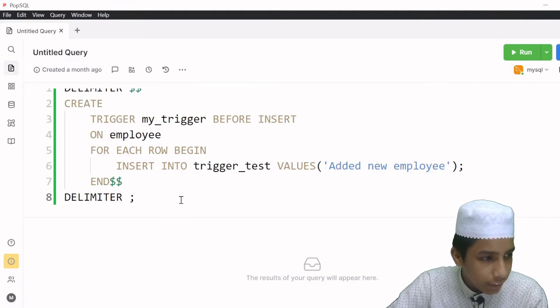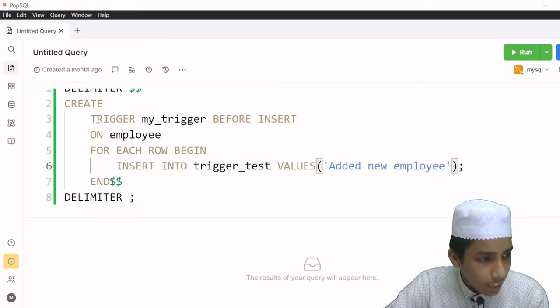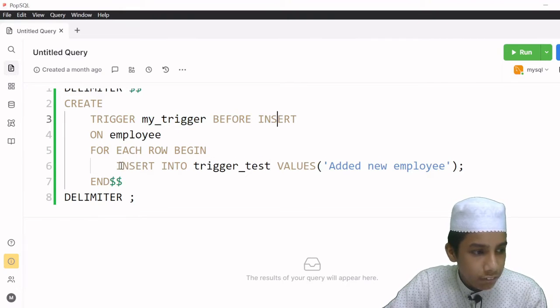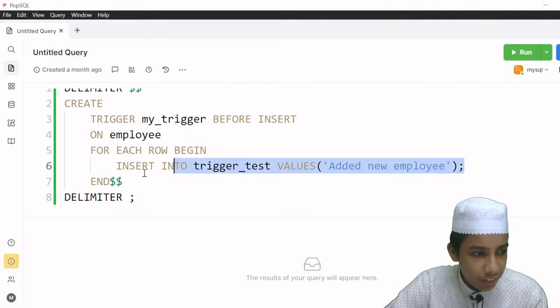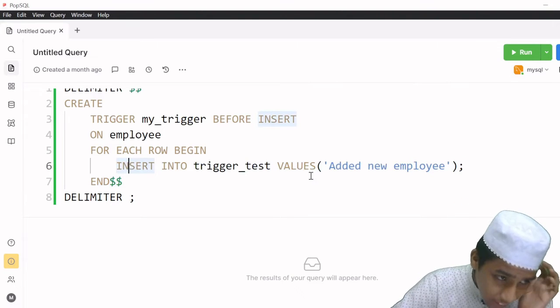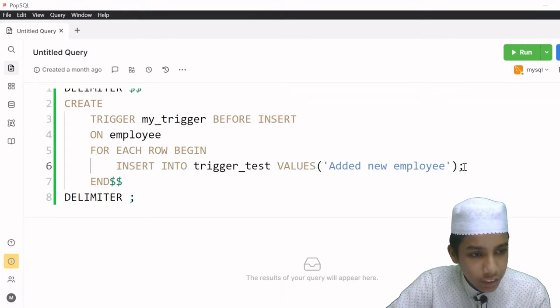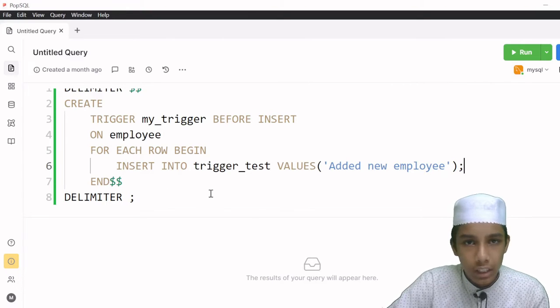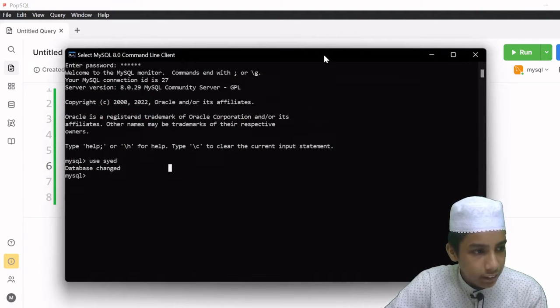So if you observe here, I have created all of these things, but while I am inserting into trigger test, I have given here this semicolon, because I want to end this command. I want to say that insert this into the trigger test, right? So that's why I have given here. If I don't give it, then it's actually going to say that the trigger has been created successfully while it has not been created.